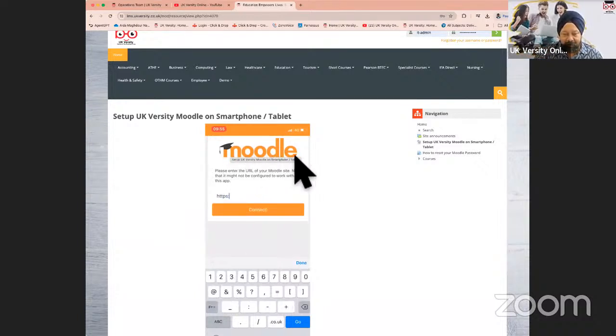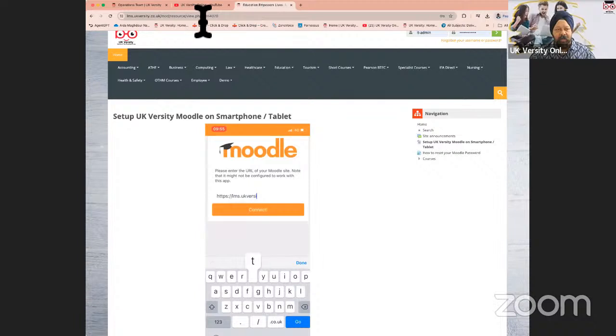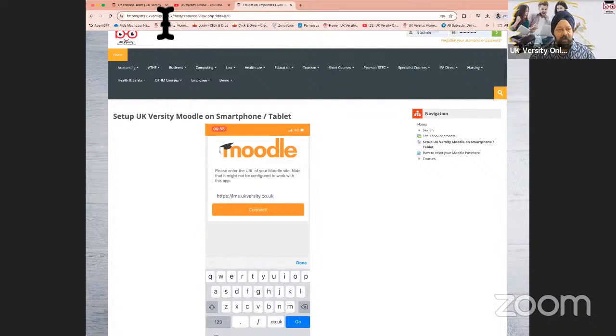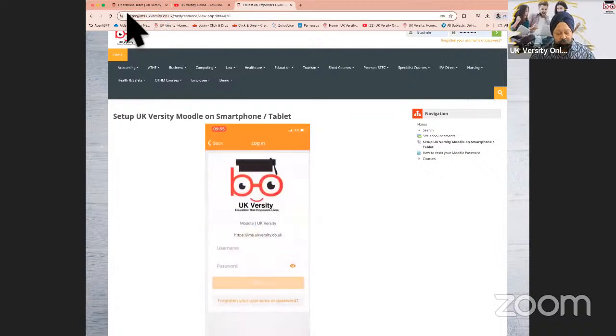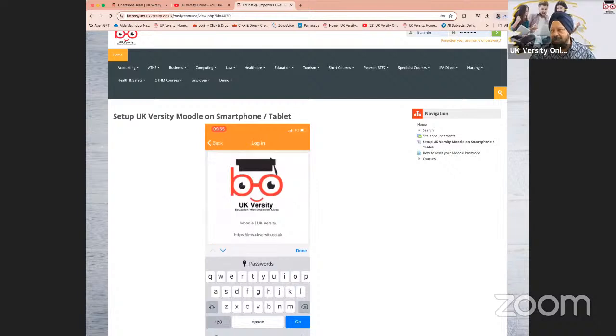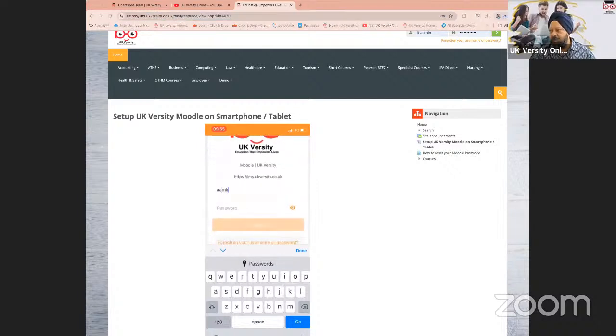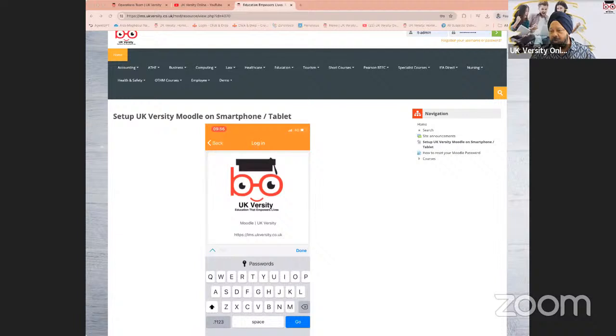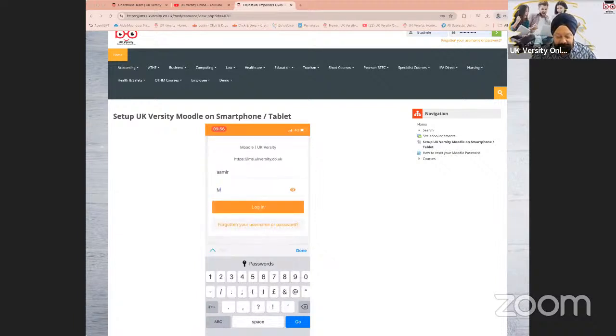This is a free application that you can download on Android as well as on the iPhone. And when you have downloaded this app, you need three things to be able to install it on your phone. The first thing is the website address: what is the URL of where Moodle is?